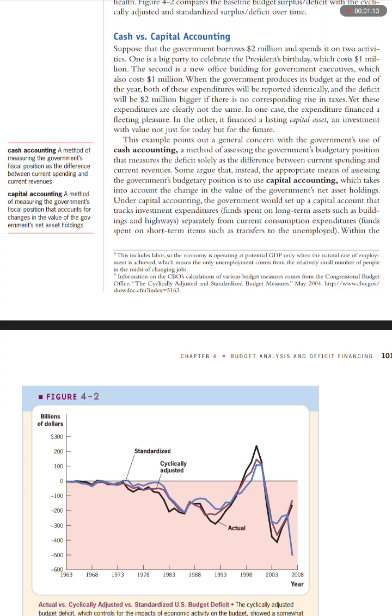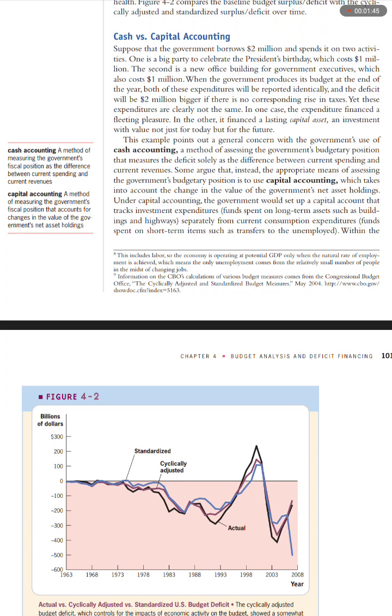Returning to the text, this example points out a general concern with the government's use of cash accounting, a method of assessing the government's budgetary position that measures the deficit solely as the difference between current spending and current revenues. Some argue that instead, the appropriate means of assessing the government's budgetary position is to use capital accounting, which takes into account the change in the value of the government's net asset holdings.